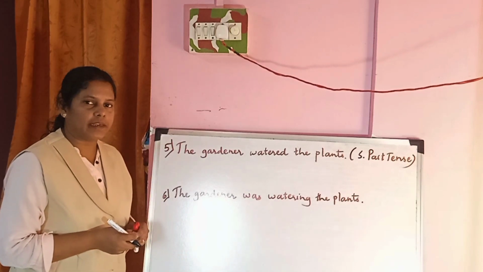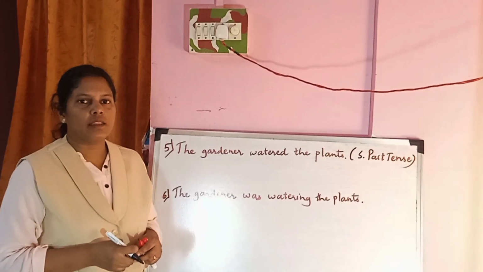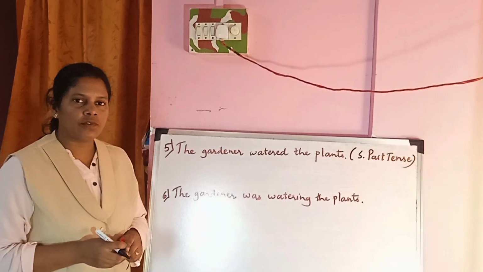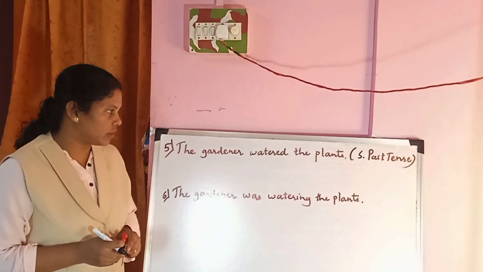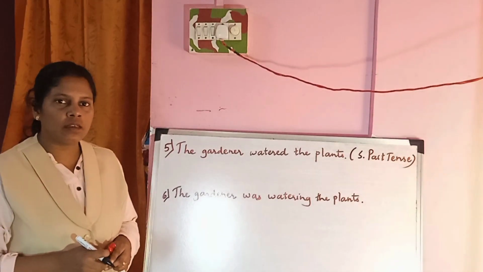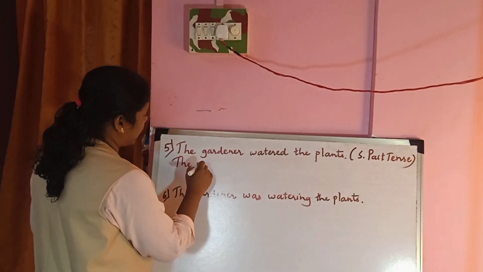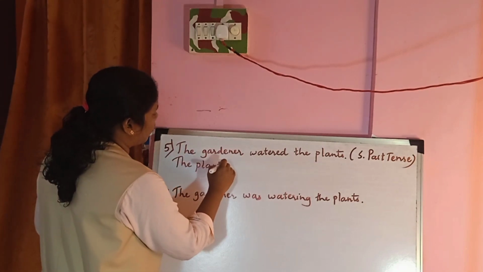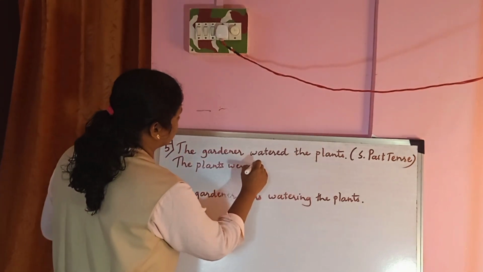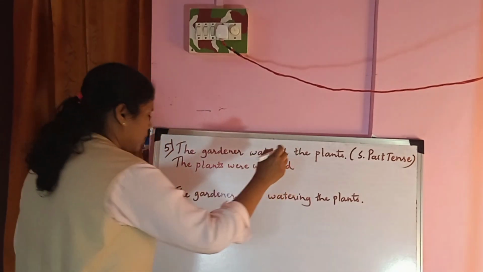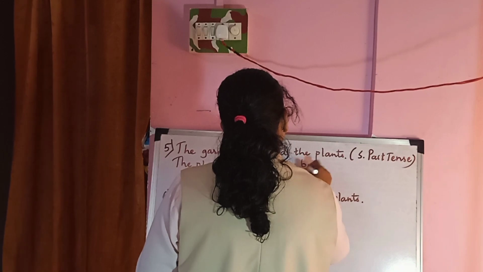The meaning of the sentence, I have already told you all, should not change when you change any sentence from the active to passive voice. So the gardener watered the plants. It will be like this: the plants were watered by the gardener.